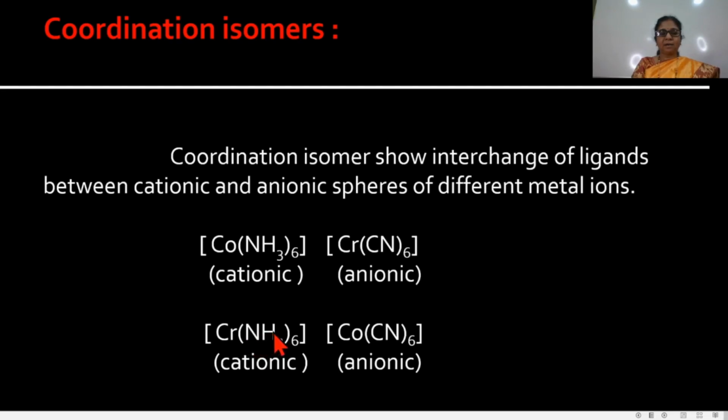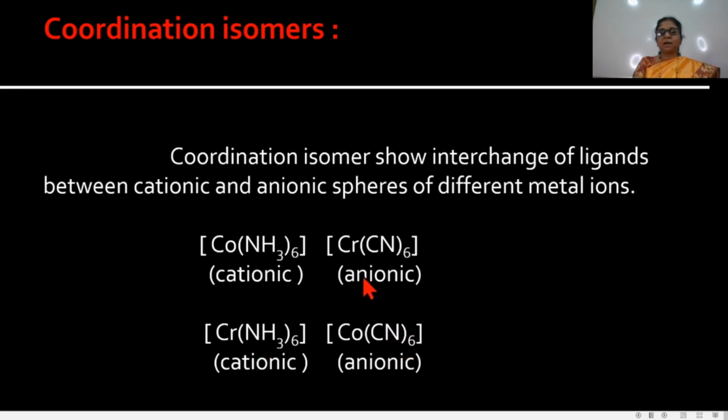In second, [Cr(NH3)6][Co(CN)6]. It is the cationic part and it is the anionic part. There is a difference only in the ligands which are attached to the central metal ion. In this complex, the cobalt is surrounded by NH3 groups, and in the anionic part of the second complex, this cobalt is surrounded by the cyanide groups.